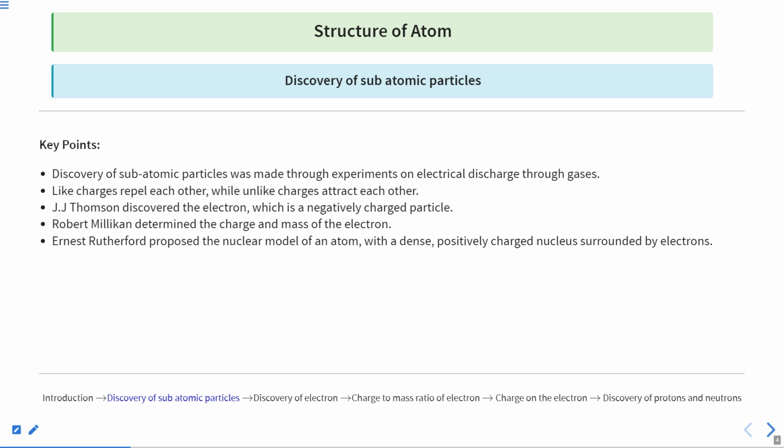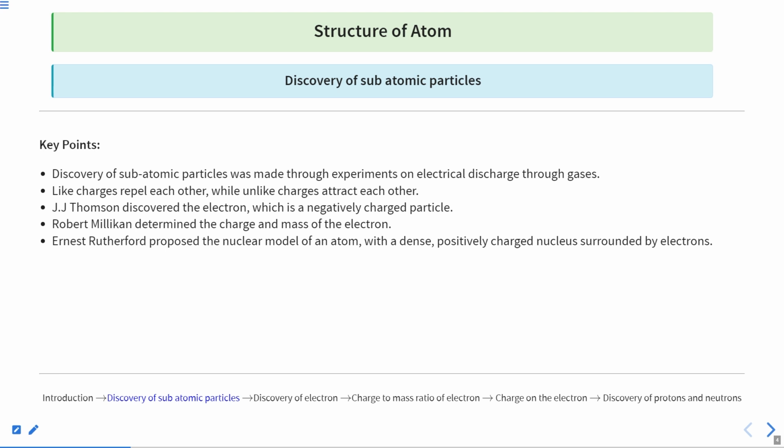So how was it discovered? What was the reason behind it? The reason behind it was the electrical discharge experiment. This is the very famous experiment. You must have heard about this experiment to and fro.